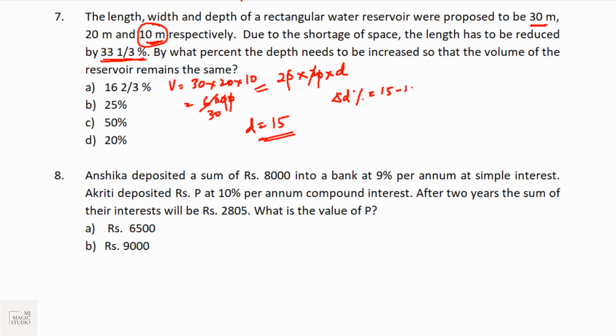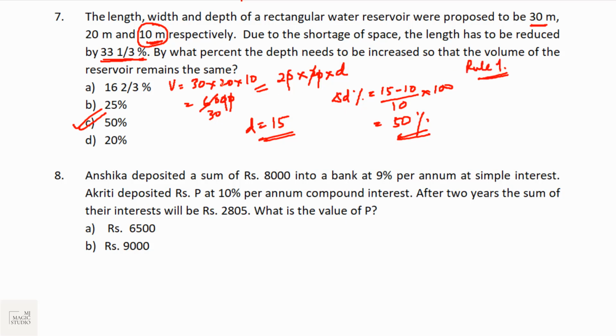That means the change in D percentage is new D minus old D by old D into 100. That equals 50%. That means the depth should be increased by 50% so that the volume remains unchanged. Option C would be the pick. You can do it using this format very easily.